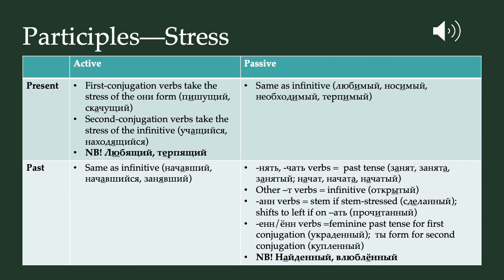So that is it. That is your overview of participles. I'm sure you're finding that that is a lot of information. Remember, just take it in little pieces, learn what you can in each little section. And the most important thing is to be able to recognize these forms and understand them. You do not normally have to produce them actively in beginning or intermediate level Russian. But you do need to be able to understand them if you're going to be able to do any reading.